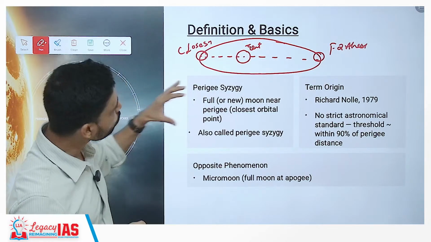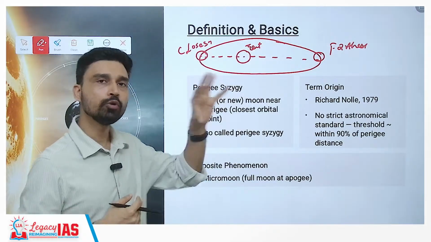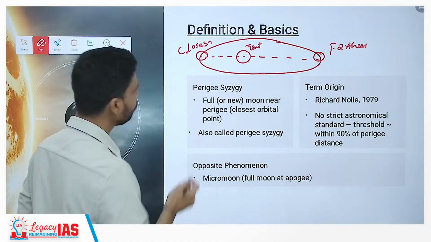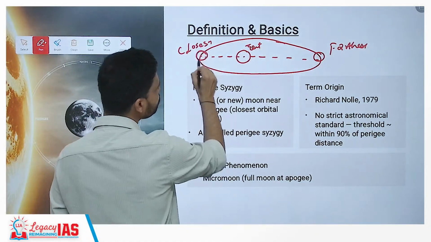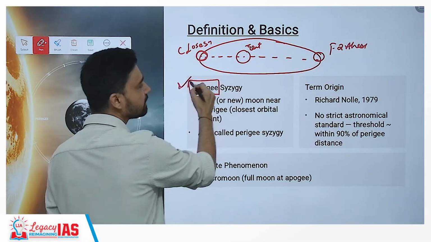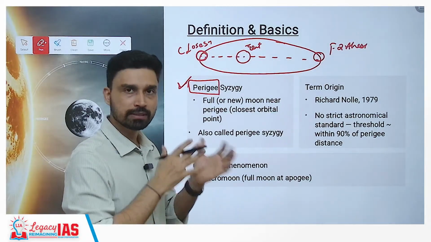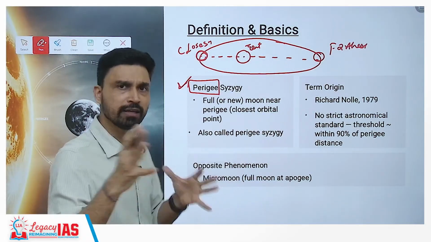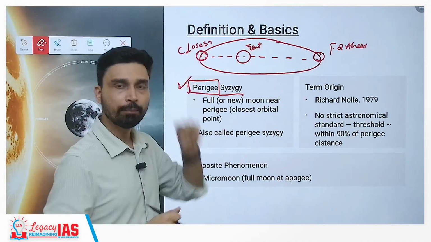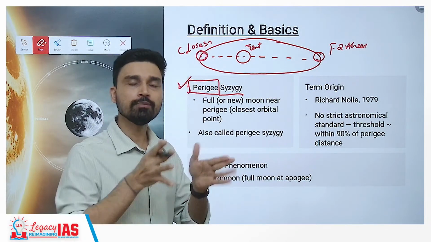So suppose, due to the configuration of Earth, moon and sun, because we know that the moon is seen due to the sun's light, there is a situation when the moon is closest to the Earth. First of all, when the moon is closest to the Earth, we call this position perigee. And if the moon is closest to Earth and at the same time we have a full moon, that means sun, moon, Earth are also somewhere in the same line, and this is called syzygy. So we have two terms we have to understand. What is perigee? When the moon is closest to the Earth. And what is syzygy? When sun, moon, Earth are in the same line.